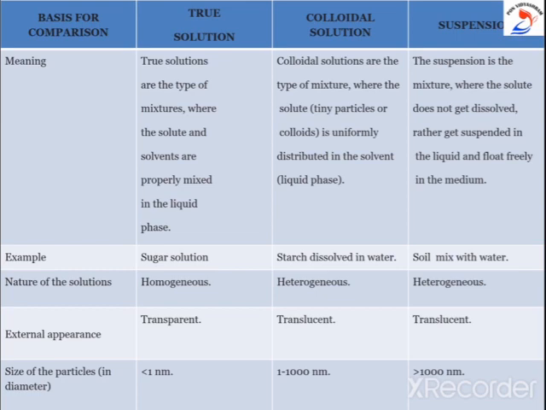So here in this slide we learnt the meaning of true solution, colloidal solution and suspension. Actually, we learnt the definitions of these. Then some examples. Sugar solution is an example for true solution. Starch, paint, or milk dissolved in water is an example for colloidal solution. And soil or mud mixed with water is an example for suspension.